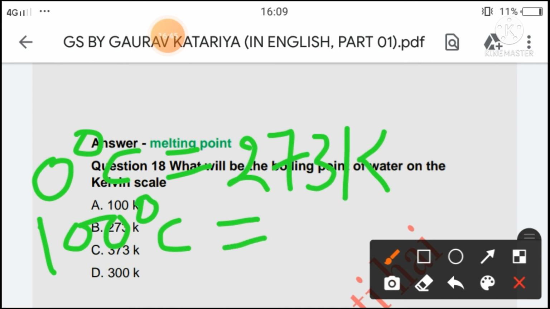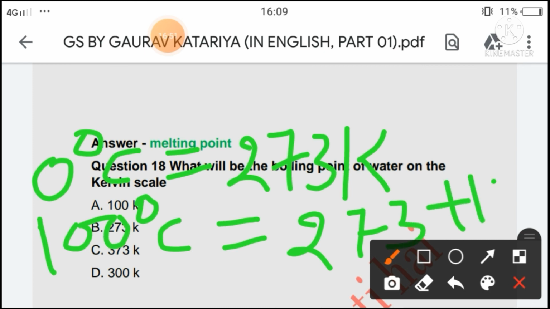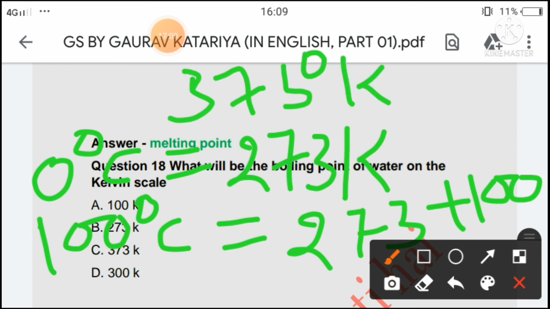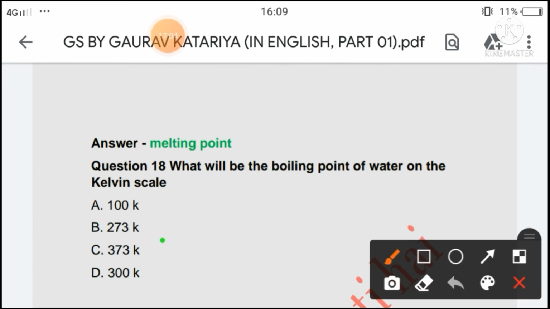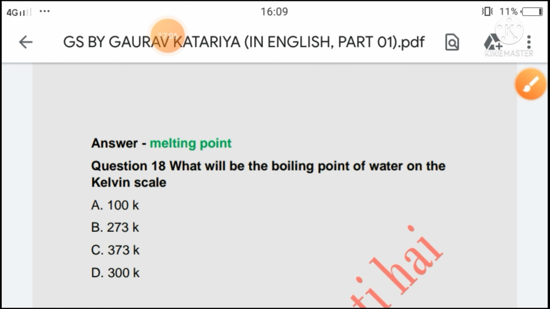So we have to add 273 plus 100. So the right answer will be 373 degree Kelvin. So the right answer of this question will be option C, 373 Kelvin.